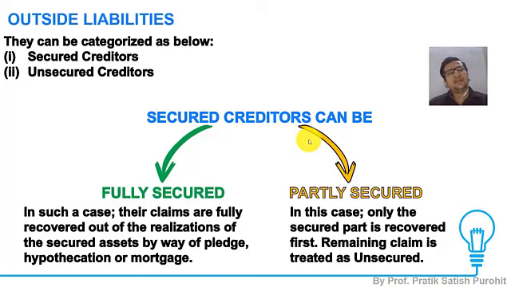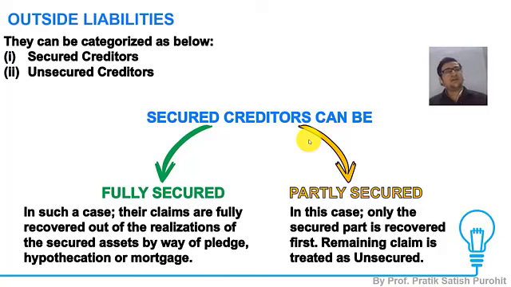Okay, so it can be in any possible means. Since they are secured, they are having a guarantee. Now that guarantee can be of two types. A secured creditor, as I told you, can be fully secured. In case the amount of guarantee by way of pledge, hypothecation or mortgage is more than or equal to the amount of loan disbursed, then that type of loan becomes a fully secured one.